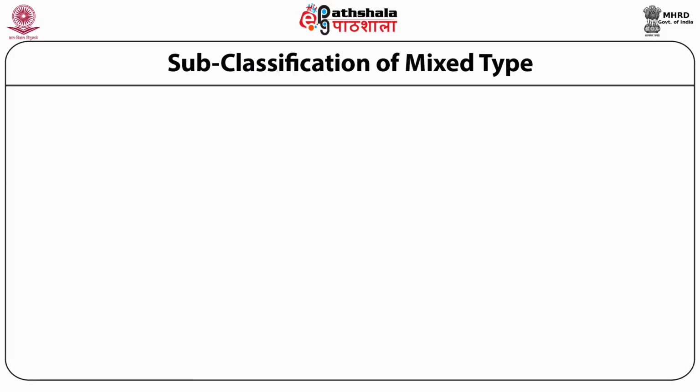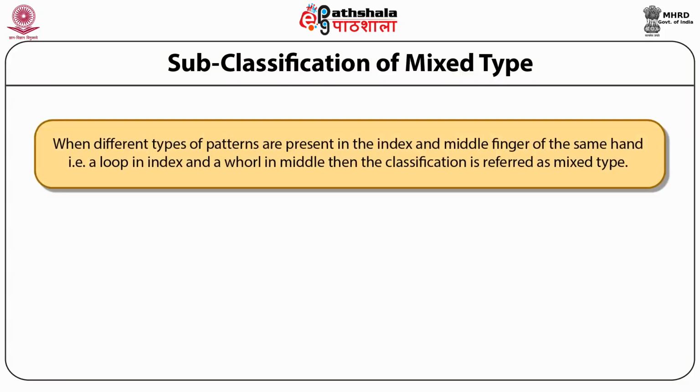Now you will be knowing the subclassification of mixed type. When different types of patterns are present in the index and middle finger of the same hand, that is, a loop in the index and a whorl in the middle, then the classification is referred to as mixed type.